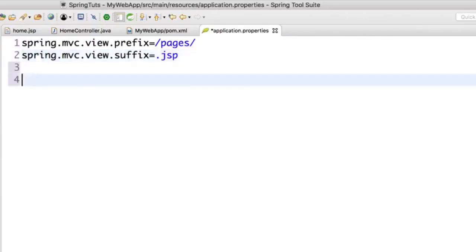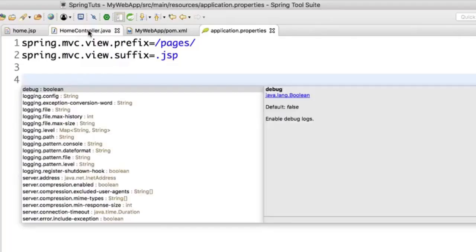And likewise, you can configure whatever you want. Maybe if you are working with databases, of course, you can specify all the properties here. And this is kind of cool, right? Because you're not using XML anymore. We are using properties. In fact, we have one more option of YAML. So we can use that as well. But this is where you can specify all the properties. So yes, Spring Boot does provide you auto configuration, but that doesn't mean that you cannot do any configuration by yourself. You can. So if you want to do any configuration, this is how you do it.